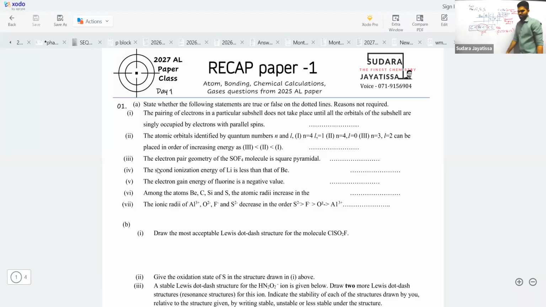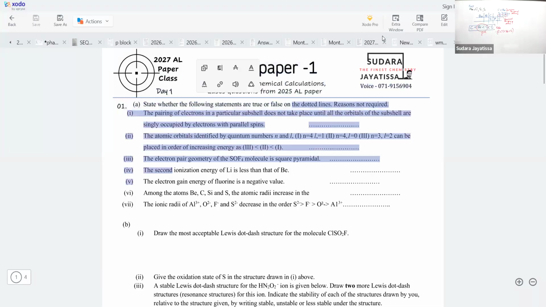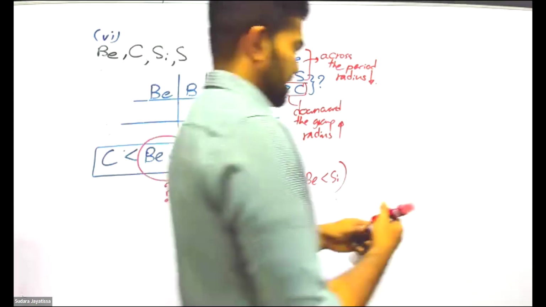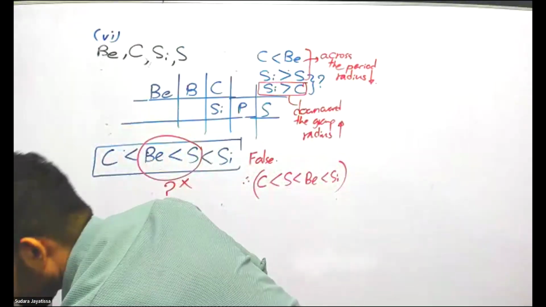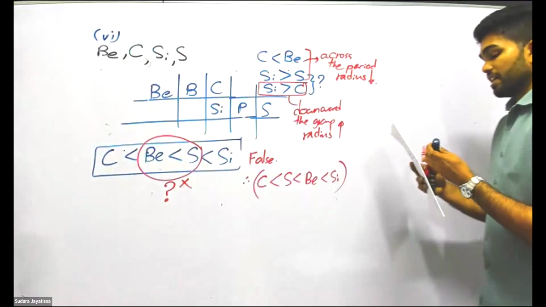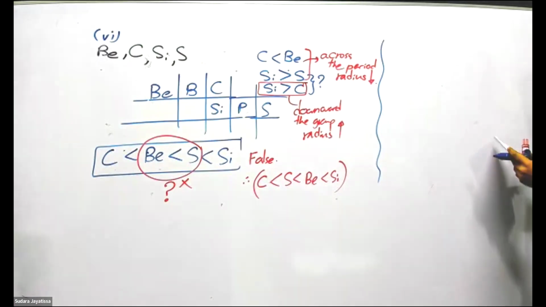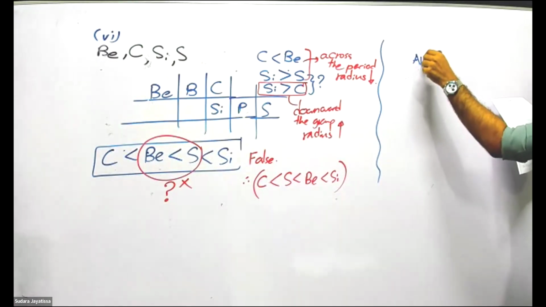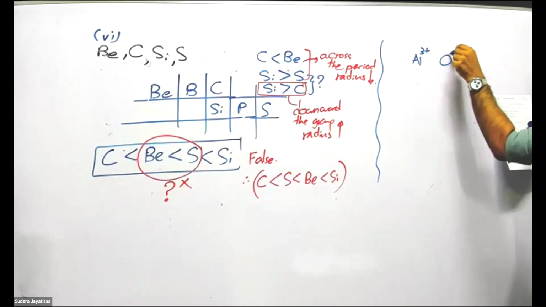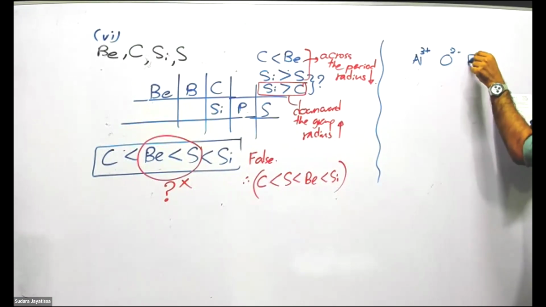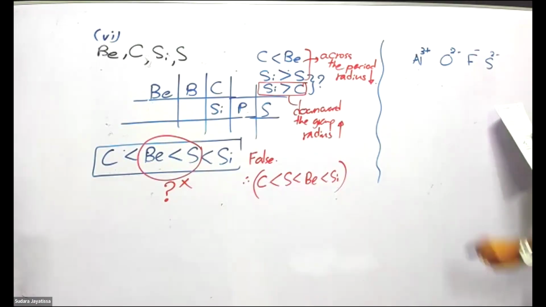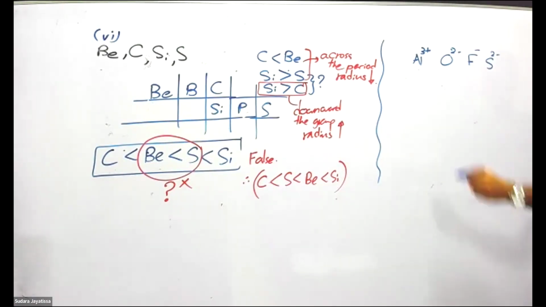So study the things about radius that were there in our videos, other than this. Then the next one is about ionic radius. Ionic radius of Al3+, O2-, F-, and S2-. What about their radii?